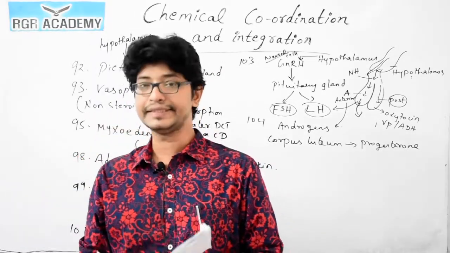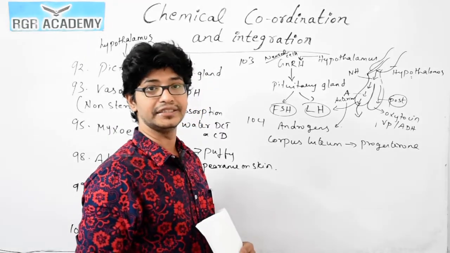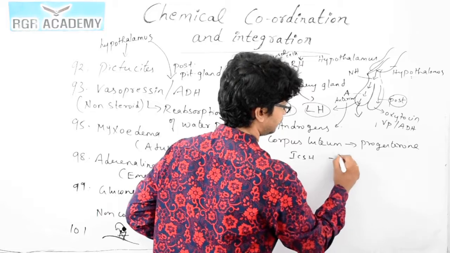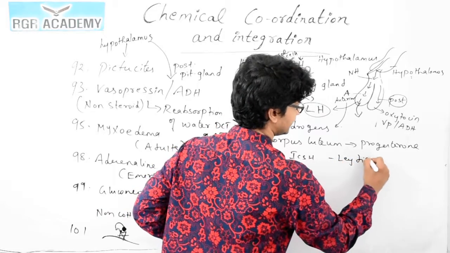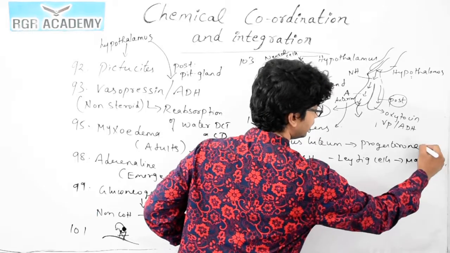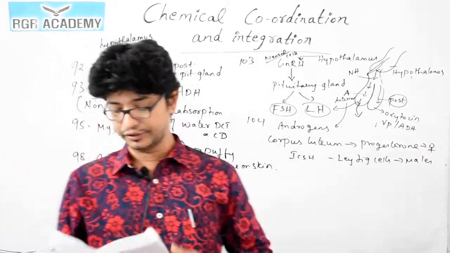And the Leydig cells, the interstitial cell stimulating hormone, we call it ICSH, also plays a very important role in the Leydig cells in case of males, but progesterone in case of females. Fine. We move to the next question.